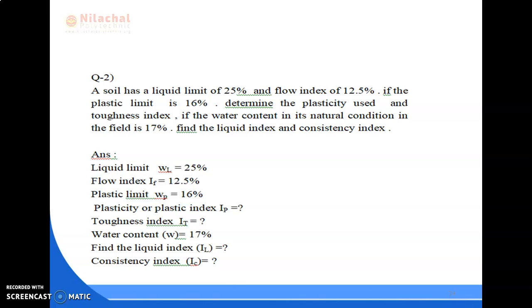So the same procedure, same formula, nearly all the values are given. So let us find out. First we can calculate IP. IP equal to, we know the formula, WL minus WP, liquid limit minus plastic limit. So 25 minus 16 equal to 9%. Then we have to find the liquidity index. Formula is IL equal to W minus WP by IP. So values are 17 minus 16 by 9 equal to 0.11. Again we convert it into percentage, equal to 11%.